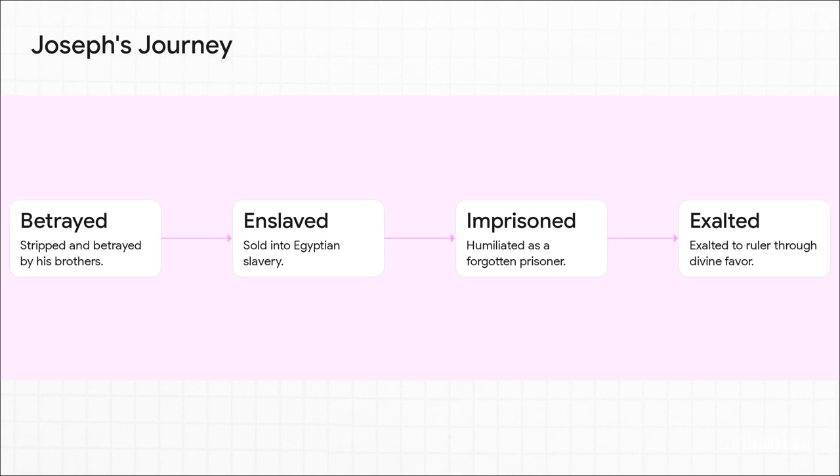Joseph has these prophetic dreams of exaltation, which causes his brothers to violently hate him. He's stripped of his coat, thrown into a pit, sold into Egyptian slavery, and eventually humiliated as a prisoner based on totally false accusations. Yet, step by step, through divine wisdom, Joseph experiences a staggering rise from a forgotten prisoner to the second-in-command ruler of all Egypt. It shows us that even when God seems completely silent, he remains actively present in the shadows.